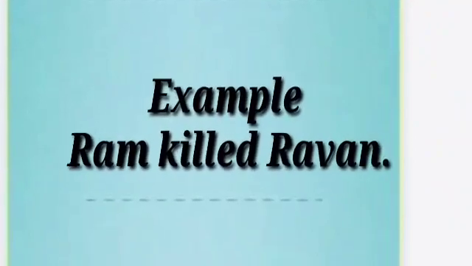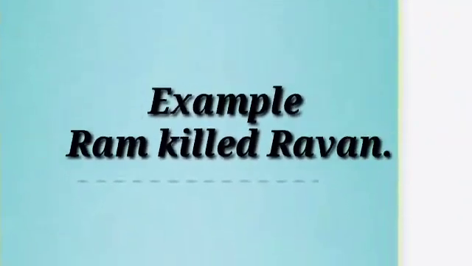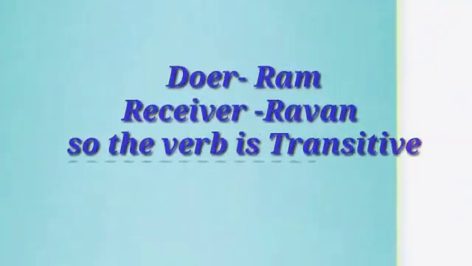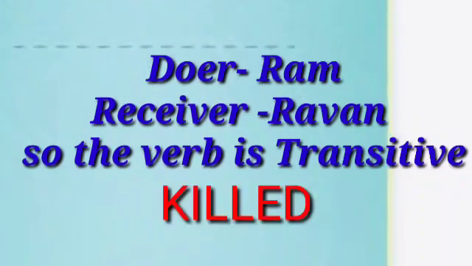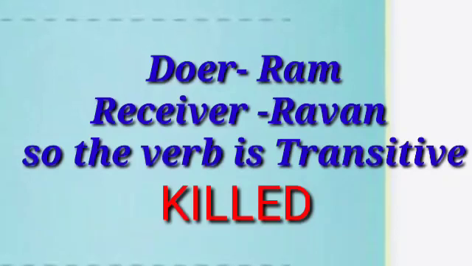For example, Ram killed Ravan. Here, the action passes from doer to a receiver. Who is the doer here? Ram. Who is the receiver? Ravan. So, the action, that is killing, is carried over from Ram to Ravan here. So, the verb is transitive in the sentence.